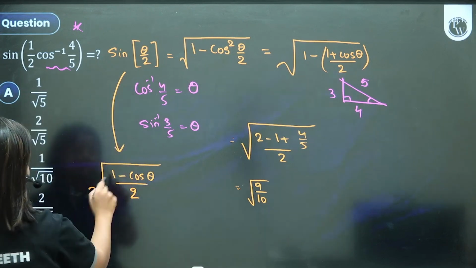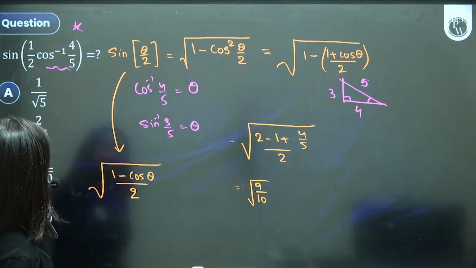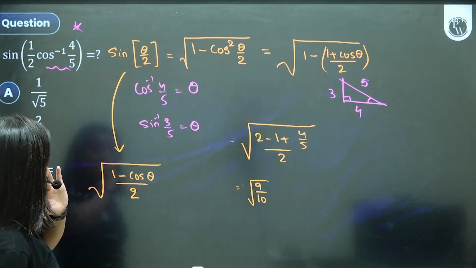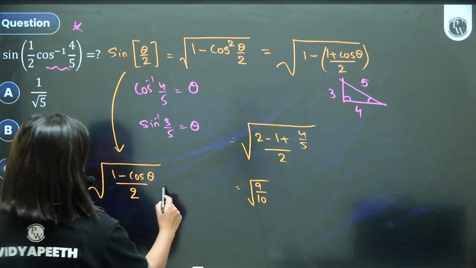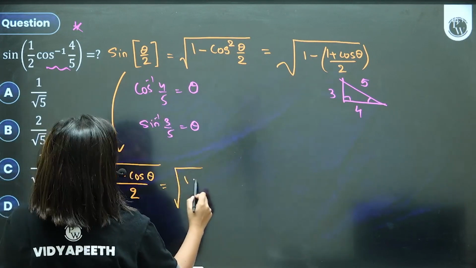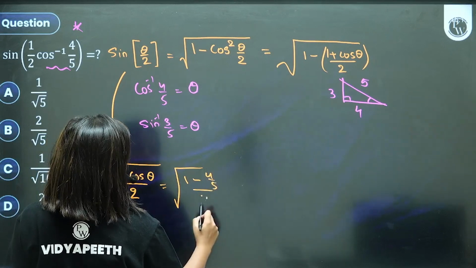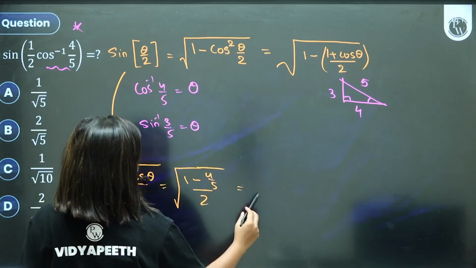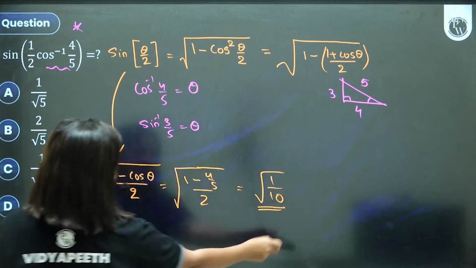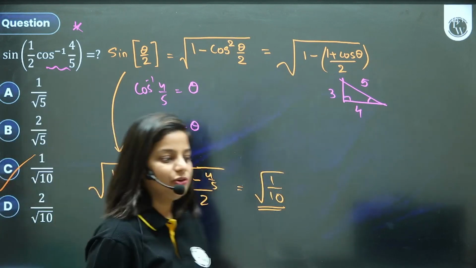And directly I can write from here also. We know sin square is 1 minus cos, cos square is 1 plus cos. ठीक है. If I put the value here in this case, what am I getting? 1 minus 4 by 5 by 2. 5 minus 4, 1 by 10. ये वहाँ पे भी आना चाहिए था फिर. Must be some calculation. 1 by root 10. Option C is the right answer.